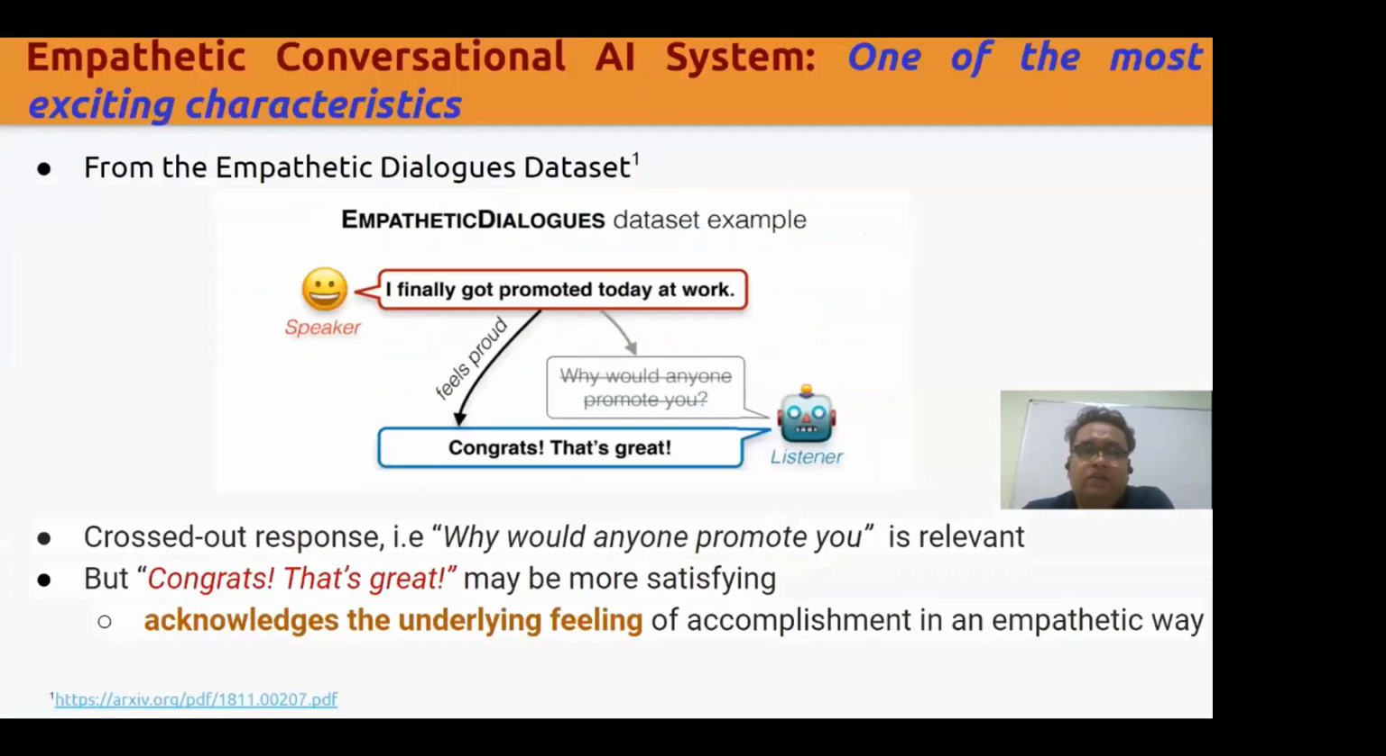Now our work is related to the broad area of developing a conversational AI system that will be empathetic in nature. And this is one of the very exciting characteristics of today's conversational systems. If you look at this particular example, if the listener, in response to whatever the speaker has said, says why would anyone promote you, then the speaker will not feel good and this conversation will not last for a longer time. However, on the other hand, if the listener says congrats, that is great, then the speaker will feel proud of it and this particular conversation will last for a longer duration.